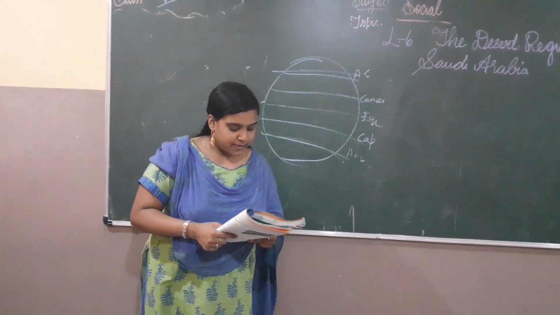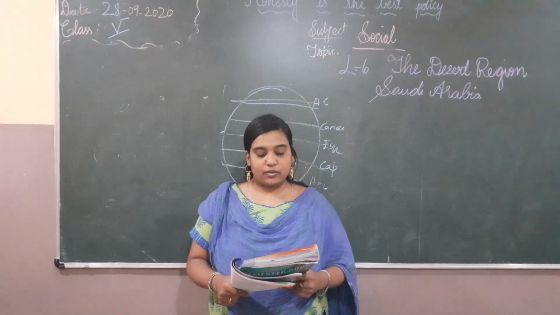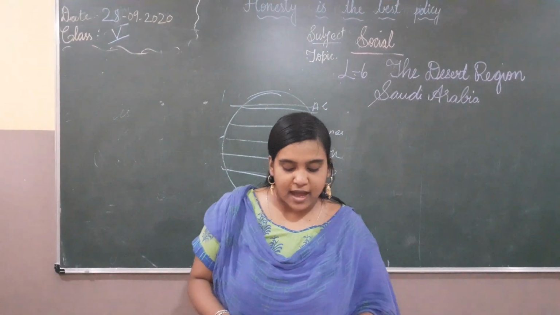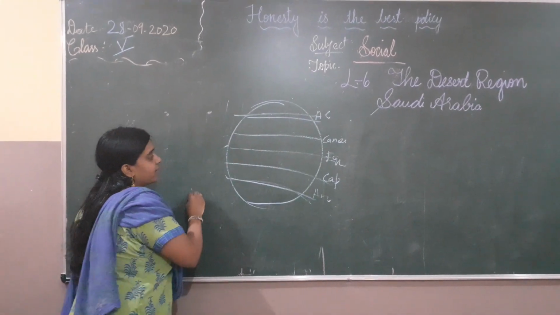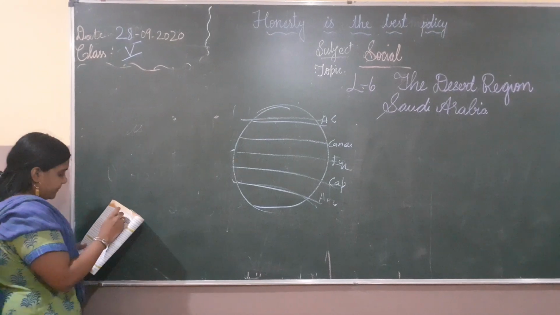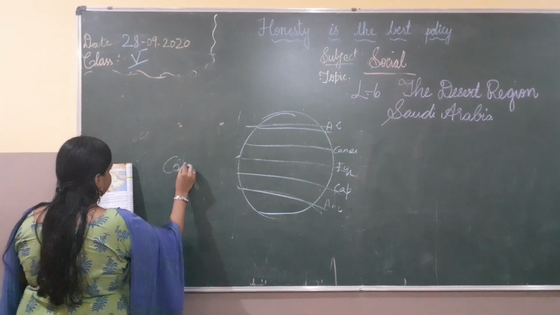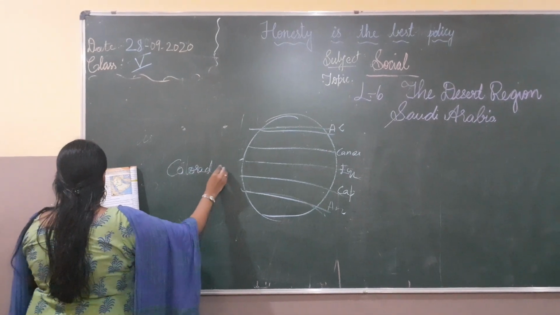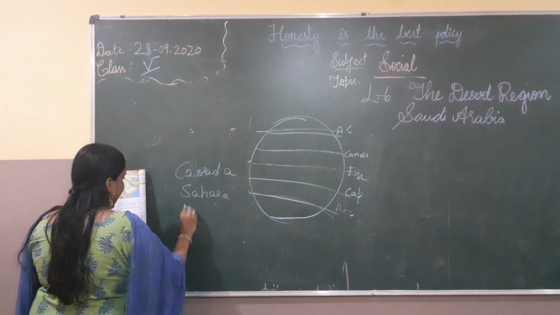So what are the deserts that lie in the northern hemisphere? Colorado, Sahara, Arabian and Thar deserts lie in the northern hemisphere.